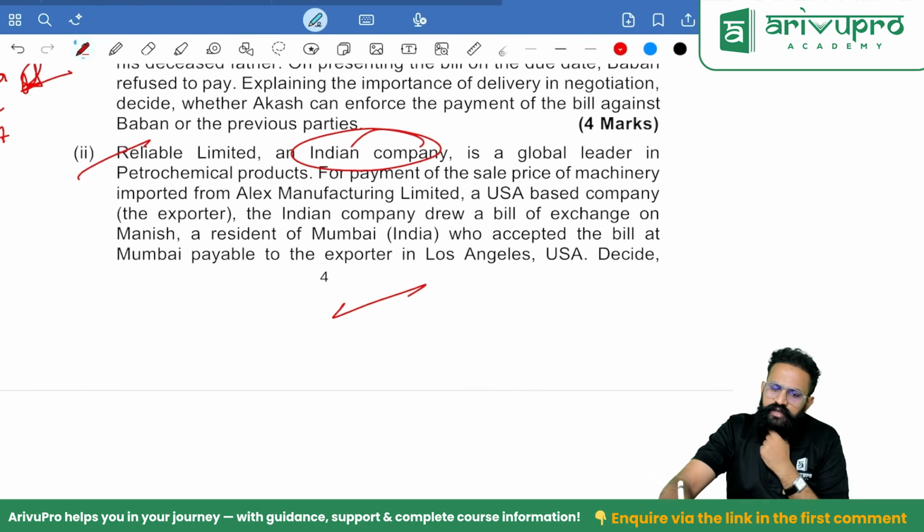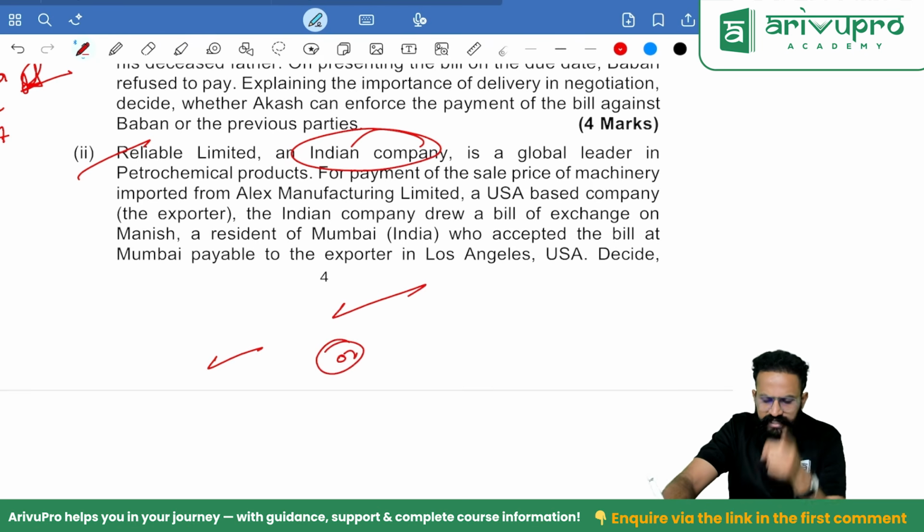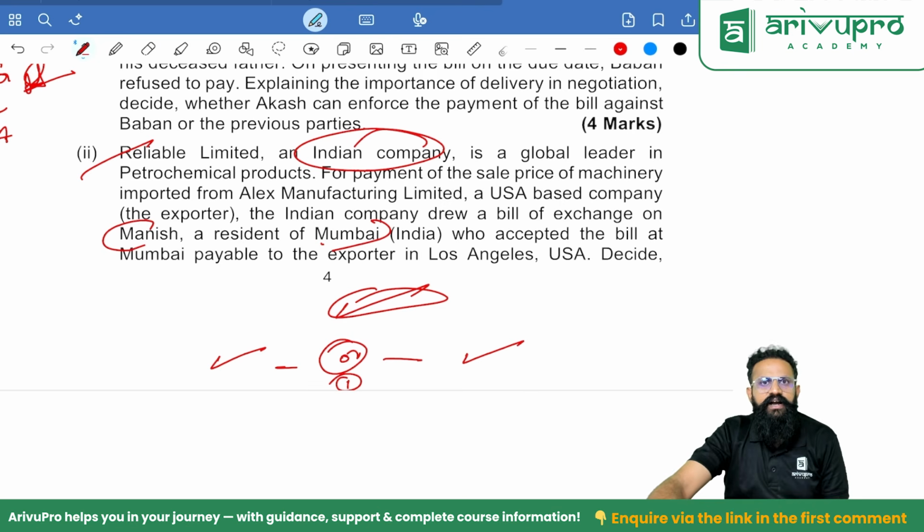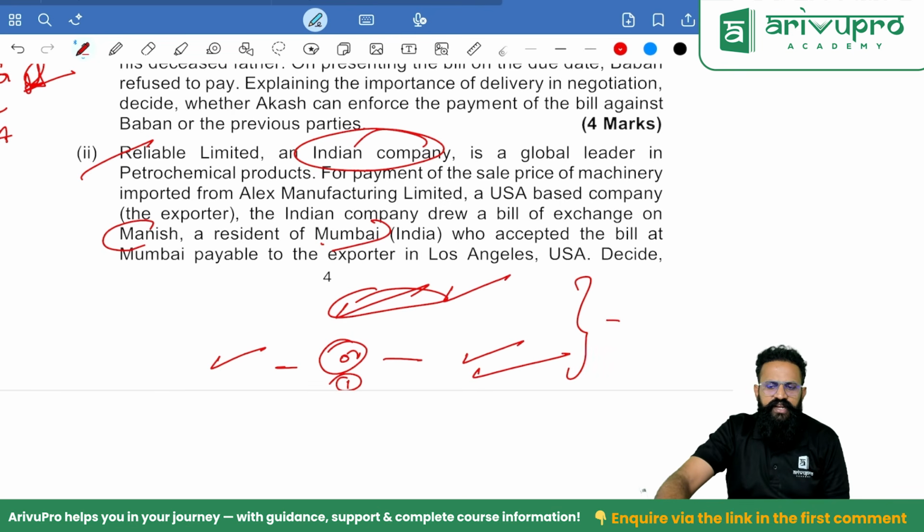Next, the two conditions I have to see are: if it is payable in India, or if the drawee resides in India. In these two, any one has to be satisfied. Here the drawee resides in India. So the conditions are satisfied. Hence it is an inland instrument. Done.